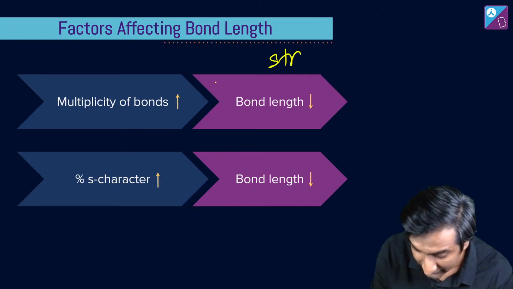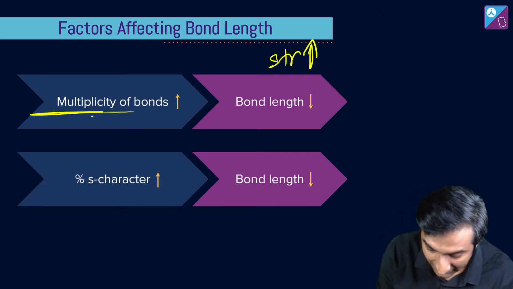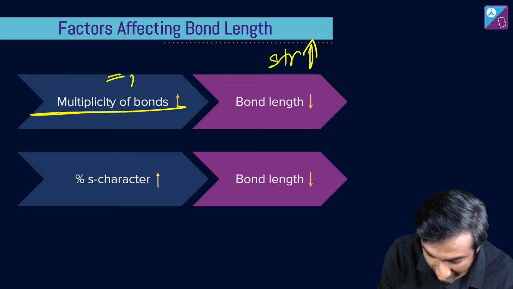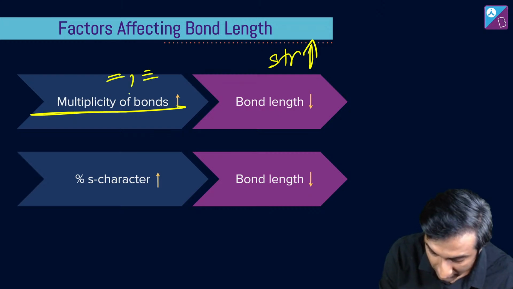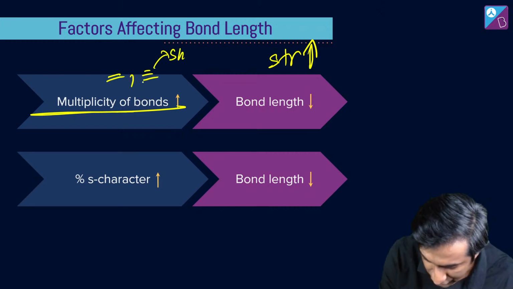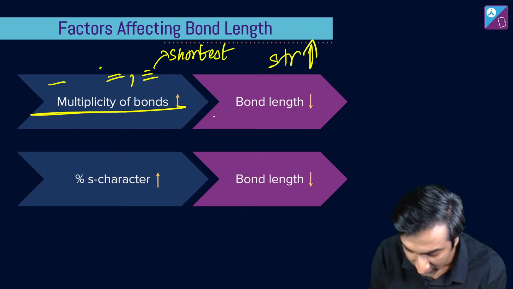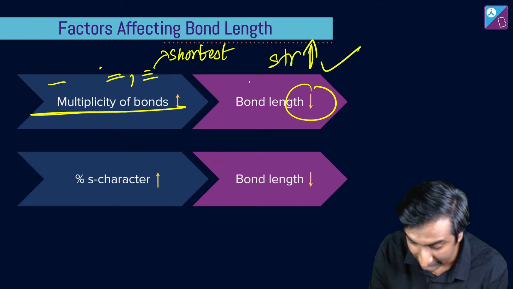Now in this case, strength would increase अगर multiplicity मतलब कि what? Double and triple bonds, right? So triple bond is going to be the shortest. This is going to be the shortest, obviously. And then next you have this, and then you have a single bond. Okay. Bond length होती है कम, bond strength बढ़ती है ज़्यादा.